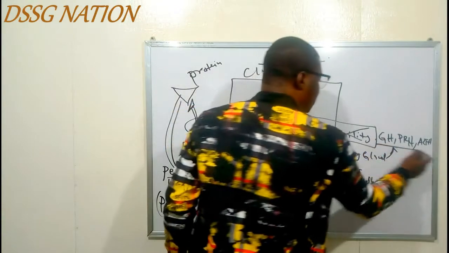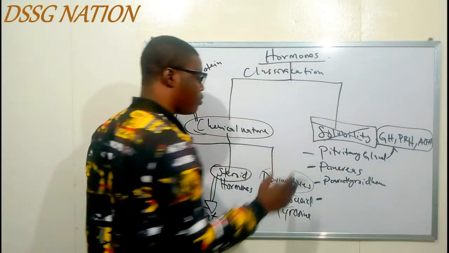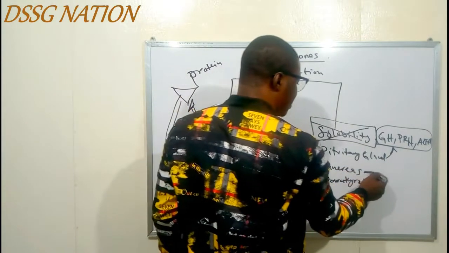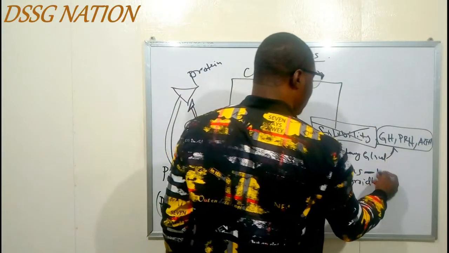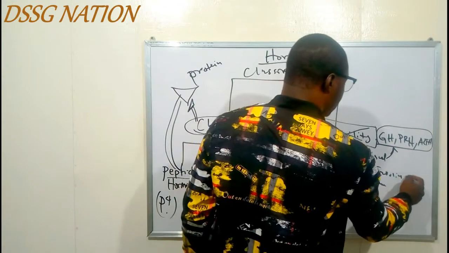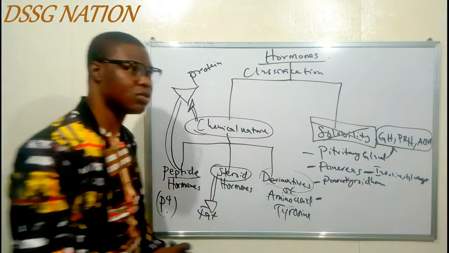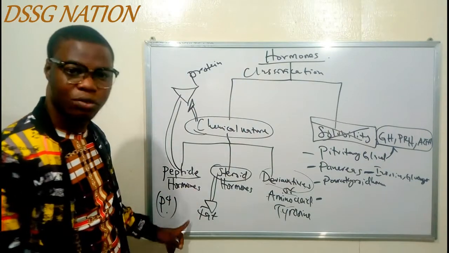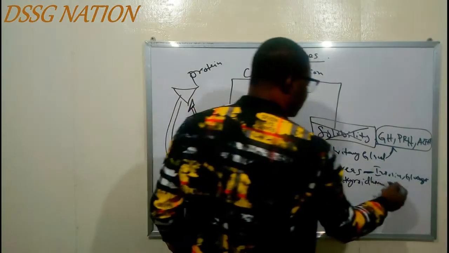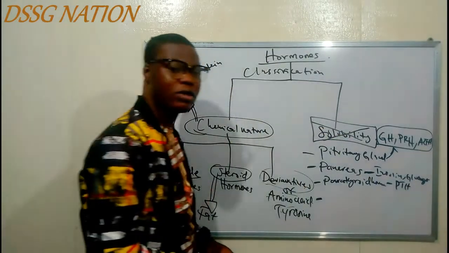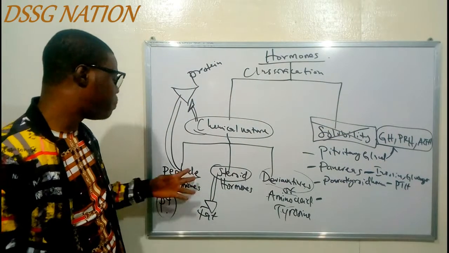So hormones secreted by the pituitary gland, in short, they are peptide hormones. Same thing with the pancreas. The pancreas is secreting insulin and glucagon, and somatostatin too. So they are peptide hormones, as simple as that. The next one is the parathyroid. The parathyroid gland is secreting PTH, the parathormone. So the parathormone is a peptide hormone.